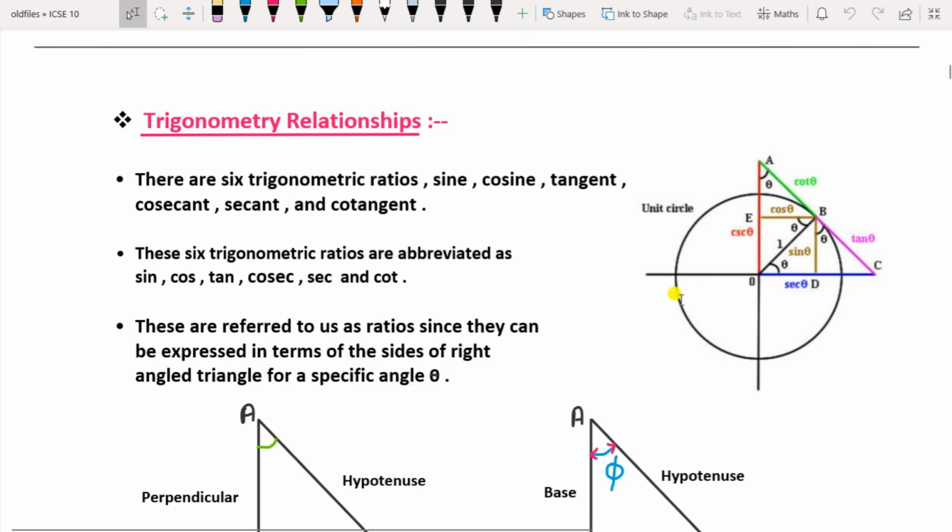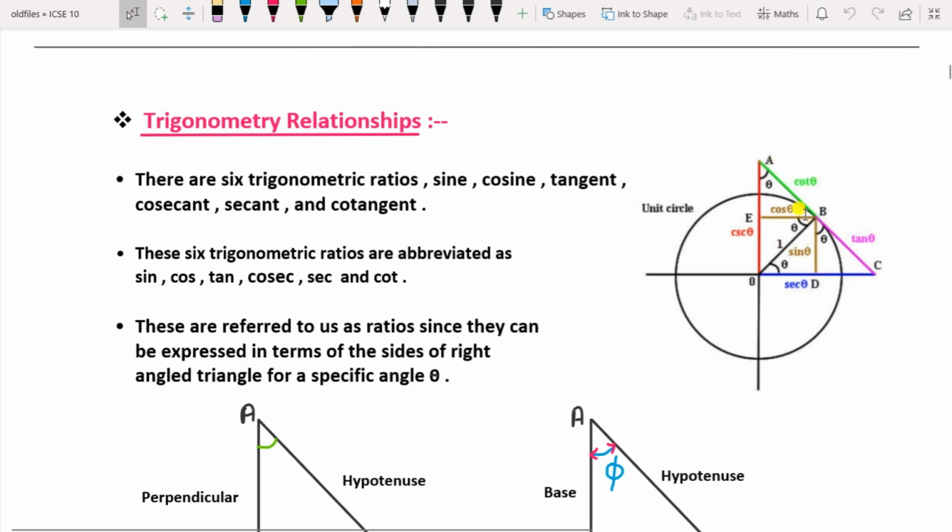So draw a unit circle. You can show these ratios on the circle here. So draw a circle of unit radius. Unit means radius whose length is 1 unit. So this is the radius here, BO is the radius. Then draw two diagonals perpendicular to each other and draw a tangent which cuts the x-axis and y-axis at A and C here. So this becomes your right angle triangle here, and this is the radius.